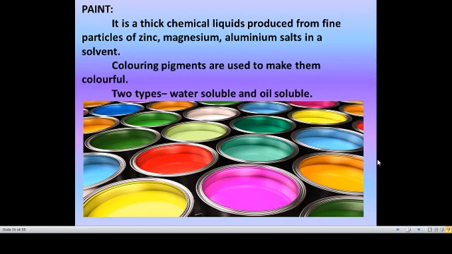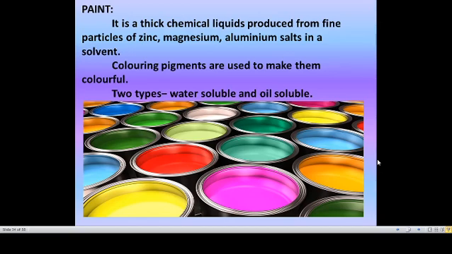And the next one, paints. It is a thick chemical liquid produced from the particles of zinc, magnesium and aluminum salts. You can see the various colors of paints, and you will get attracted to them. You use paint to color your papers, toys, statues, and also to color your wall. So paint is used for several purposes. Coloring pigments are used to make them colorful, like pink, yellow, red, sky blue. Various colors of paints are available, and various coloring pigments are used to give that color.